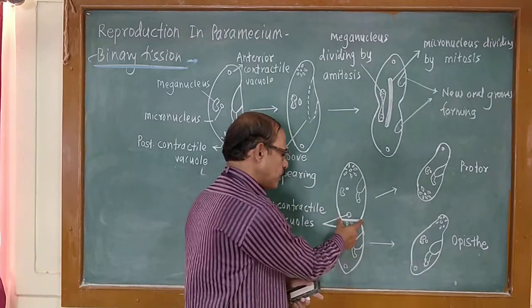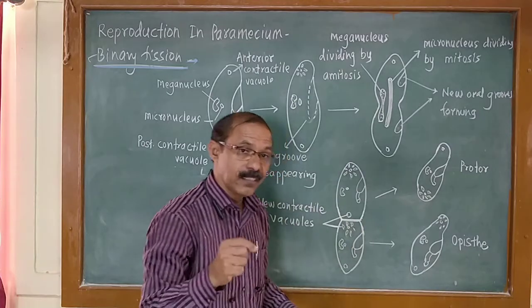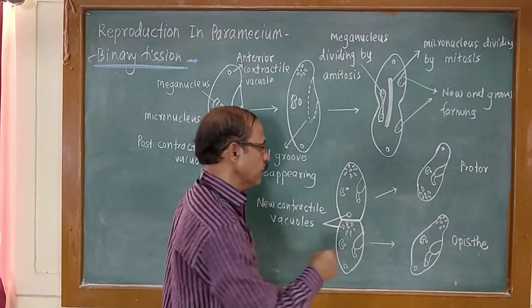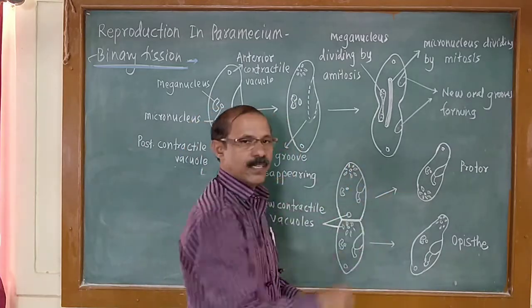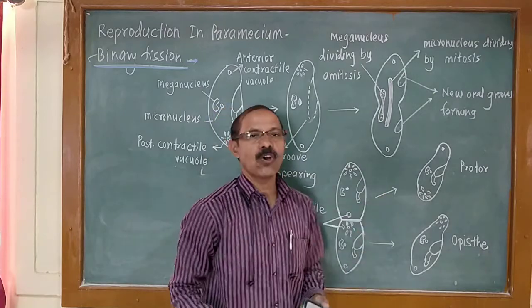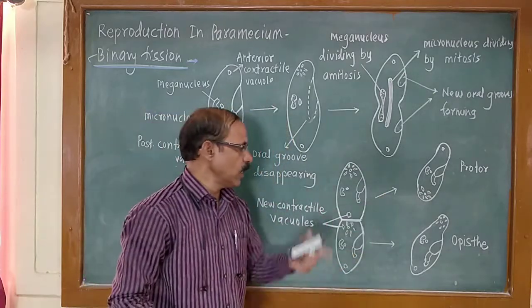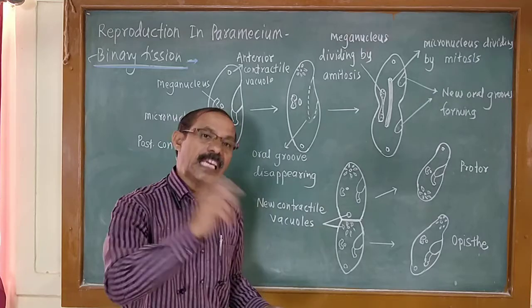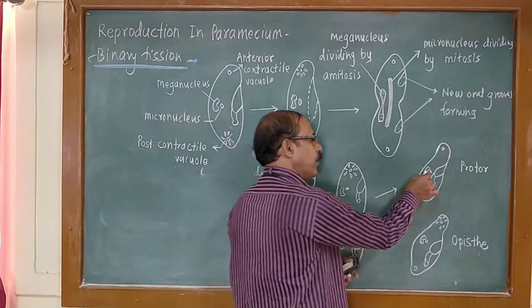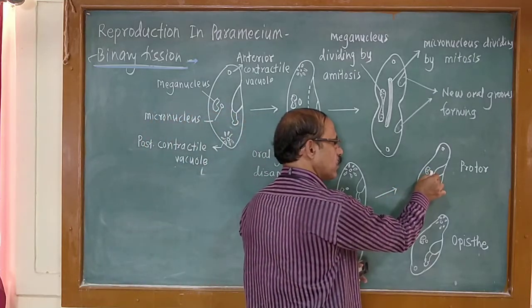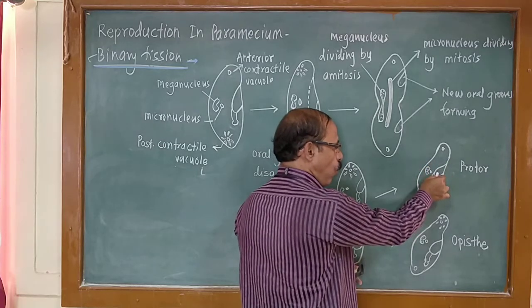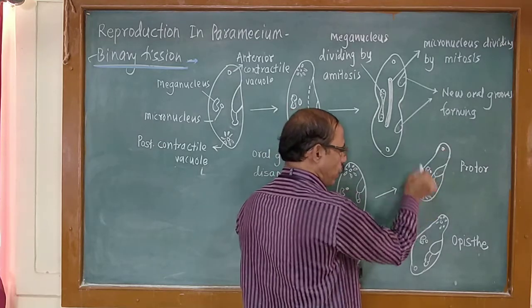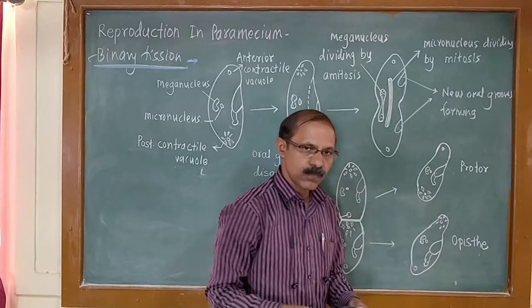This means the cytoplasmic constriction divides the parent paramecium into two daughter paramecia. The anterior one is called the proter and the posterior one is called the opisthe. Each daughter paramecium has a meganucleus, micronucleus, oral groove, and anterior and posterior contractile vacuoles.